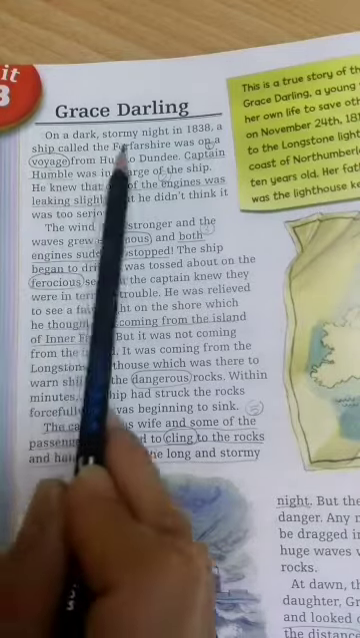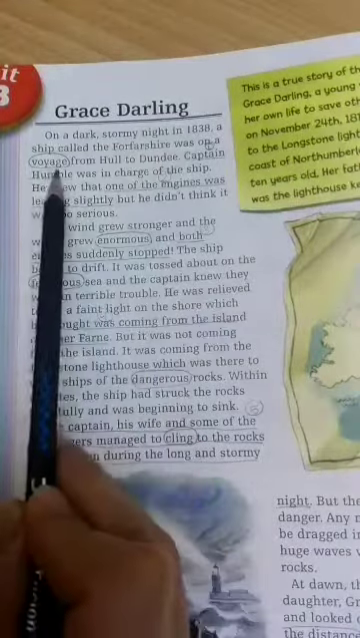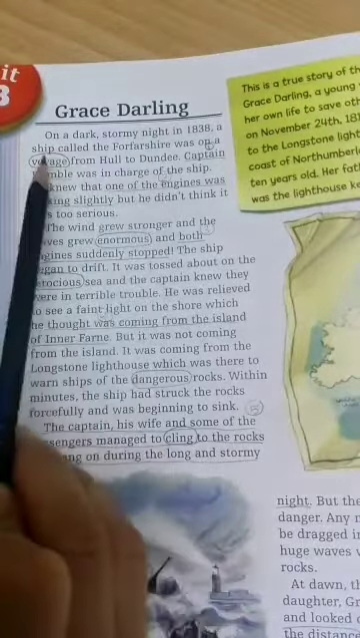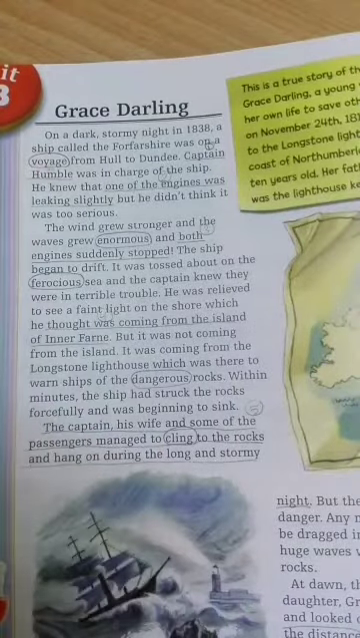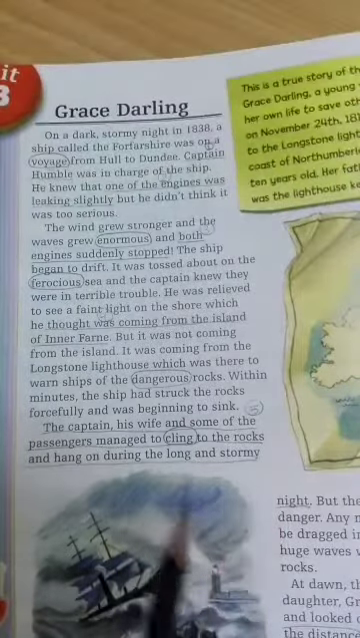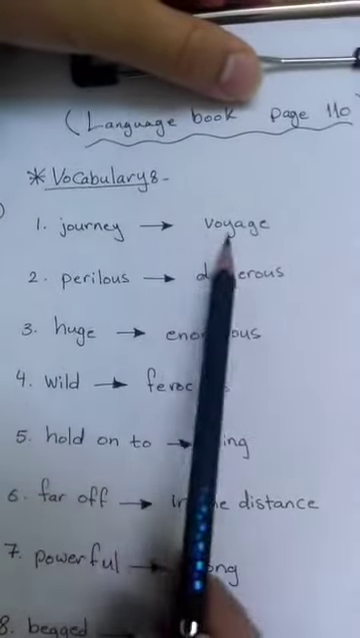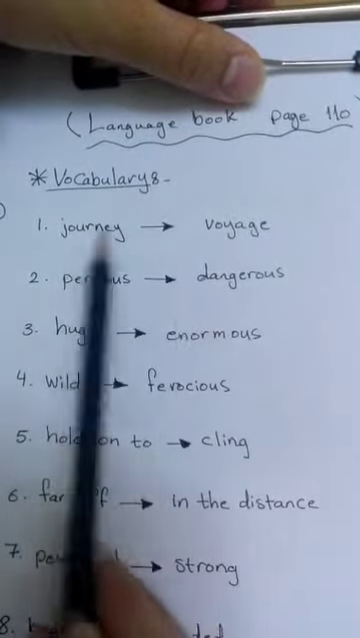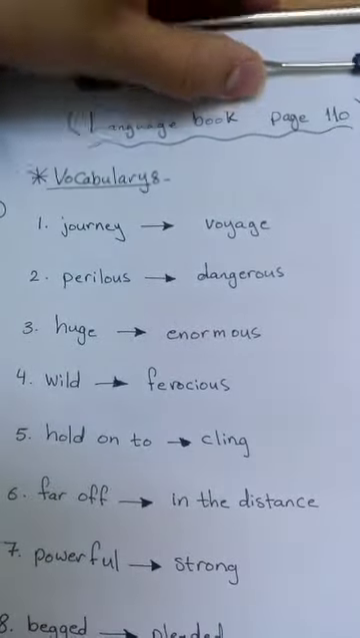You can say was on a journey from Hull to Dundee. They are synonyms, so we can replace them with each other. Now, I want you to write these words one by one, or when we finish, you can write them in your notebooks, please.